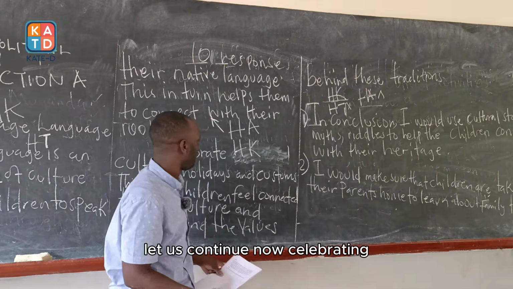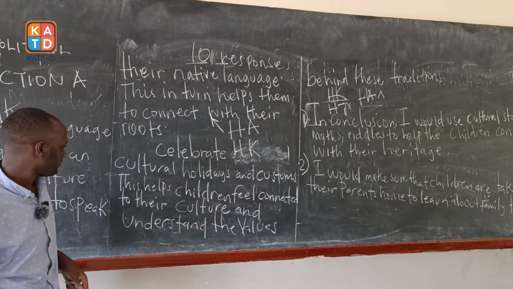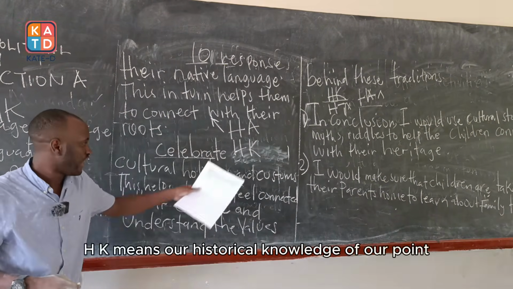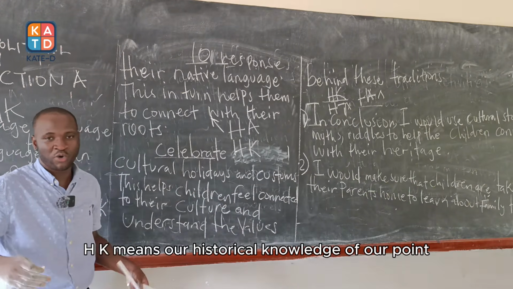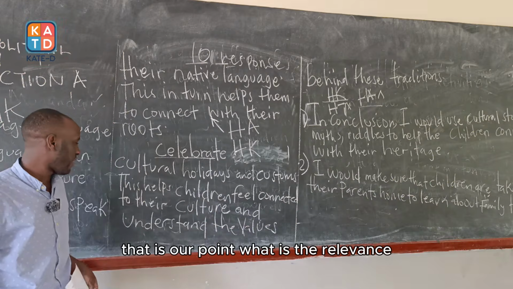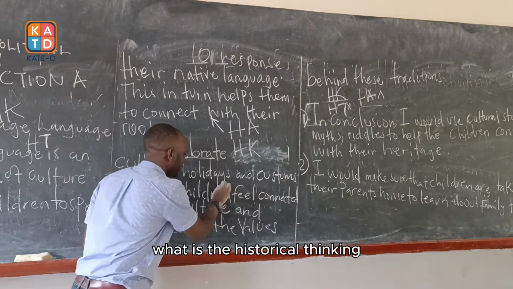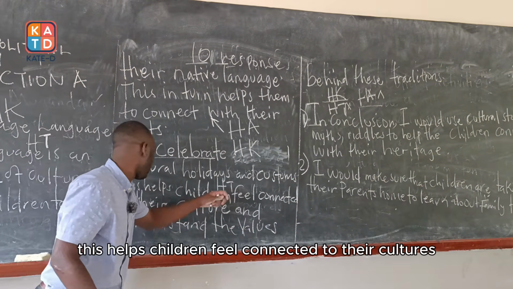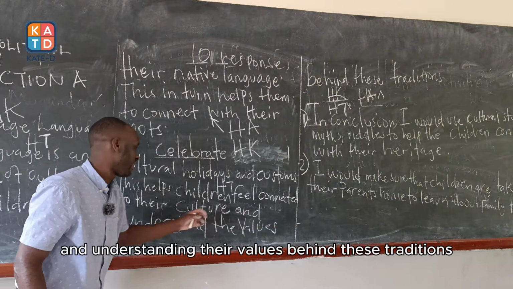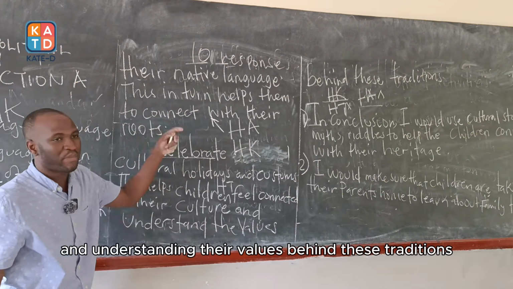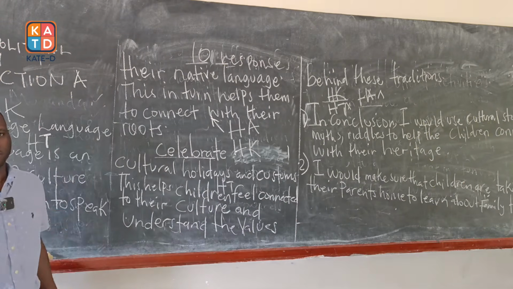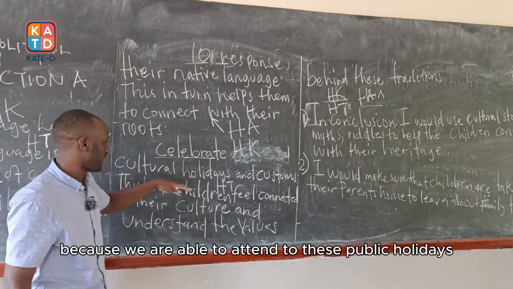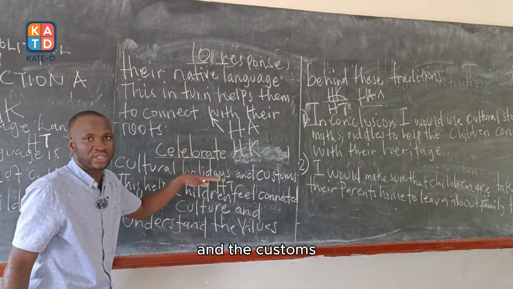Let us continue. Now, celebrating cultural holidays and customs, we have said this is our HK. HK means our historical knowledge or our point. What is the relevance? What is the historical thinking? The historical thinking is this helps children feel connected to their cultures and understand the values behind these traditions. So we are understanding our values. Why? Because we are able to attend these public holidays and customs.